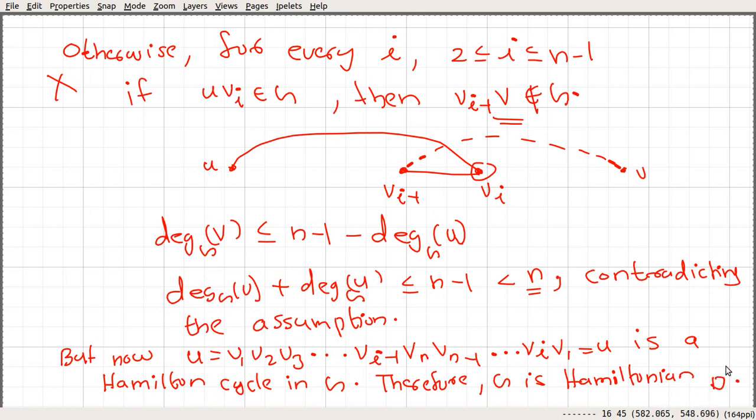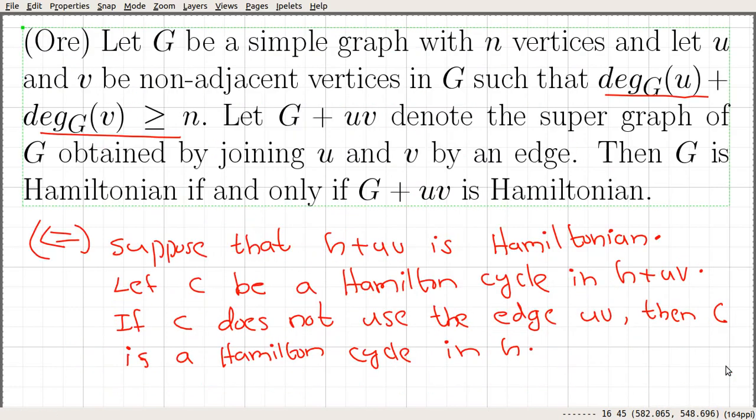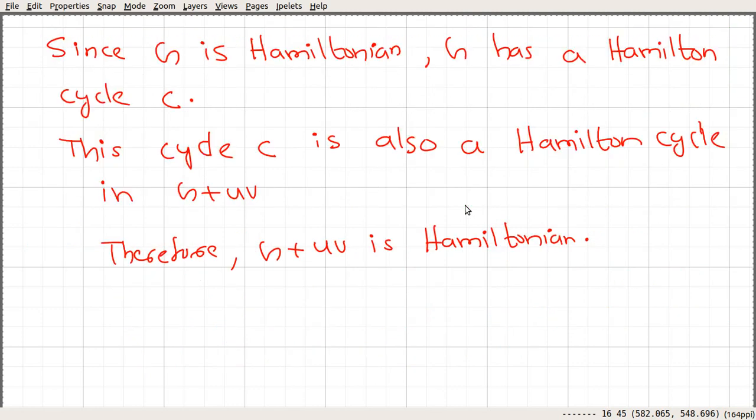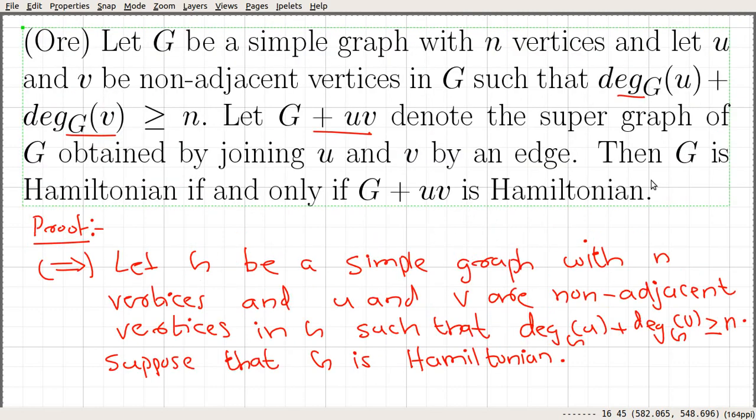So we are able to prove both directions here. This direction says that if G plus uv is Hamiltonian, then G is Hamiltonian, and the other case also: if G is Hamiltonian, then G plus uv is Hamiltonian. But this theorem, Ore's theorem, gives only a sufficient condition for a graph to be Hamiltonian. It doesn't give a necessary condition. So that's the proof.